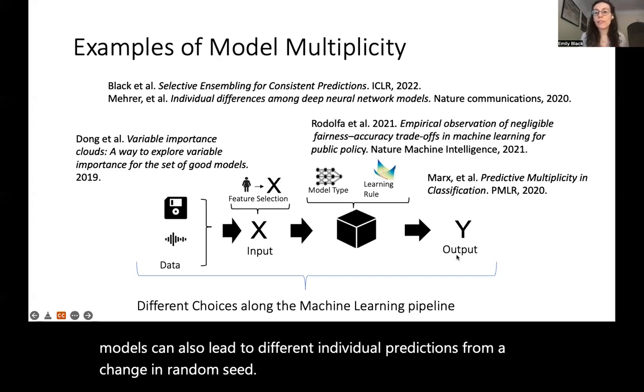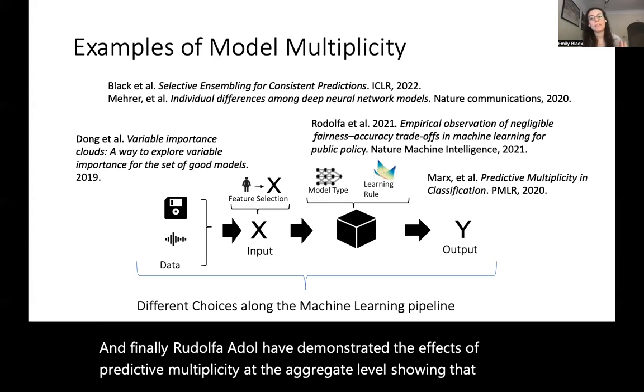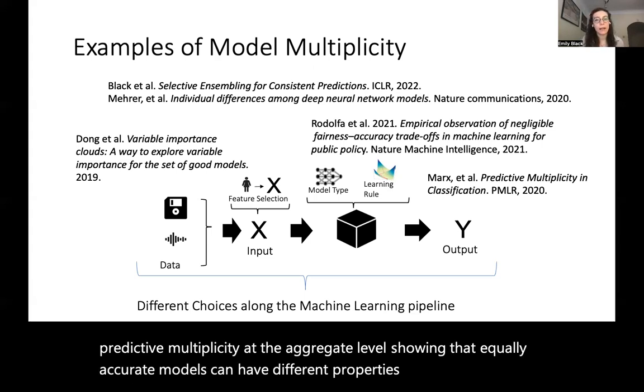And finally, Rodolfa et al. have demonstrated the effects of predictive multiplicity at the aggregate level, showing that equally accurate models can have different properties, including fairness properties.